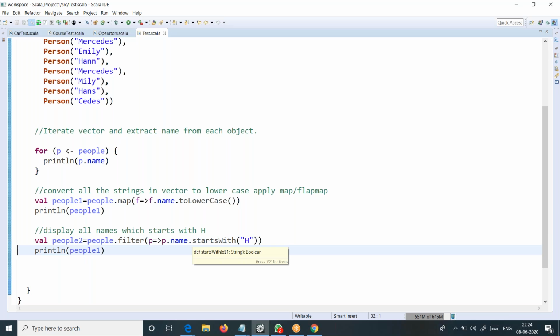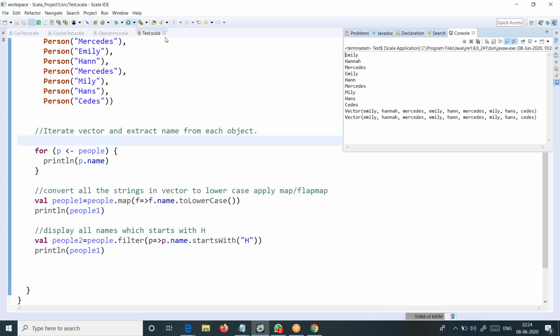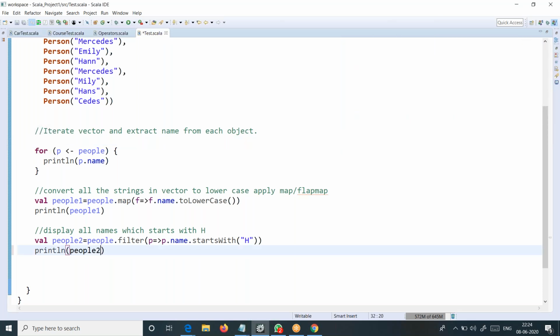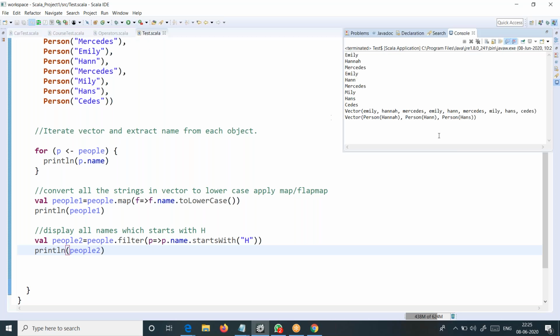Simple, I don't think this is difficult. It's straightforward as well. Now I should print people2, not people1. Let me print it, sir. Perfect.